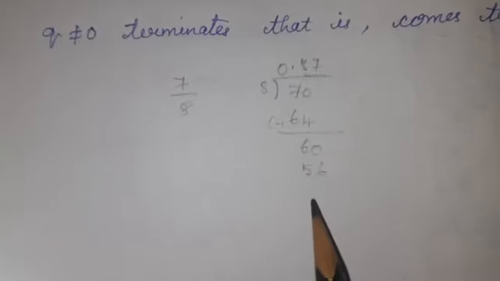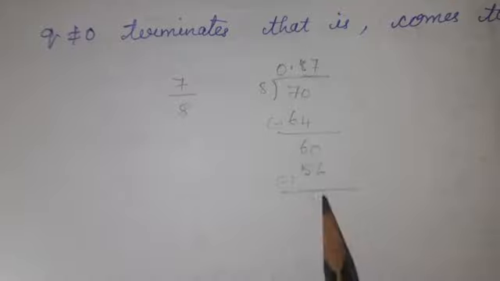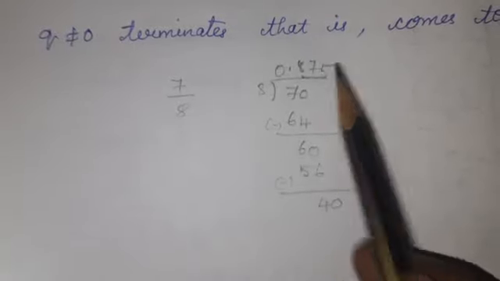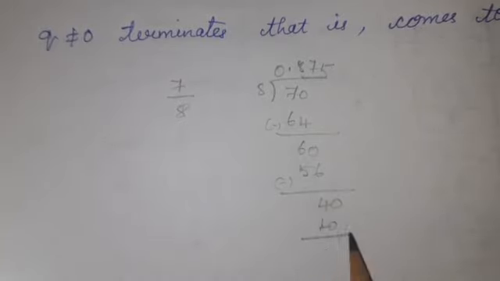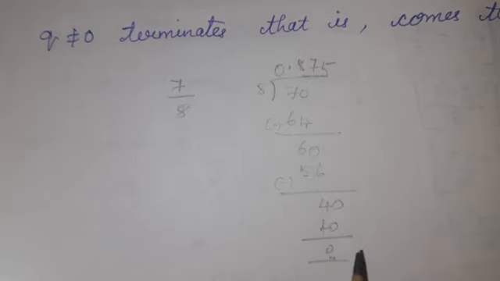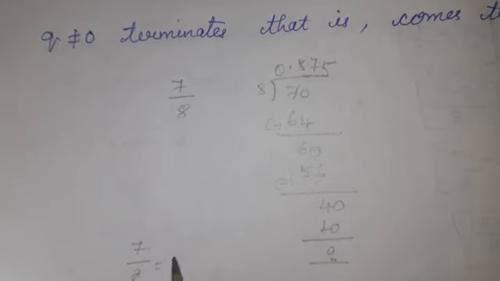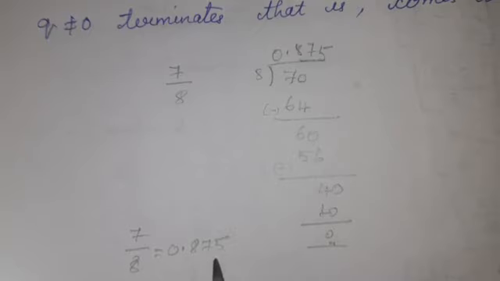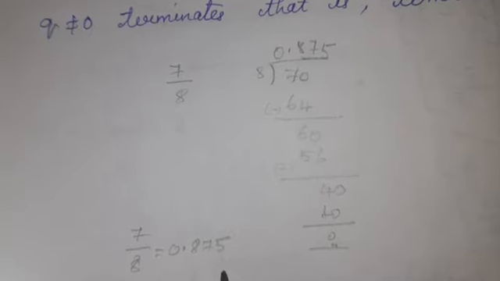8 times 8 is 64. When you subtract this one, 6 you will get. Here I am adding 0. How many times is this one? 7 times, 56. Then subtract this one, 4. Here I am adding 0. It is 5 times 40. What is the remainder? The remainder is 0. This comes to an end. Remainder is 0 means this type of decimal is called a terminating decimal. So we can write 7 by 8 is equal to 0.875. This decimal comes to an end. This type of decimal is called a terminating decimal.